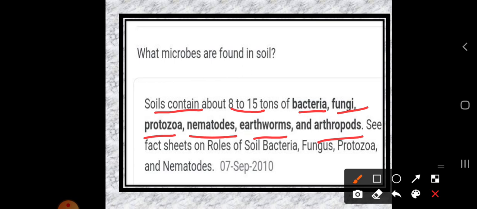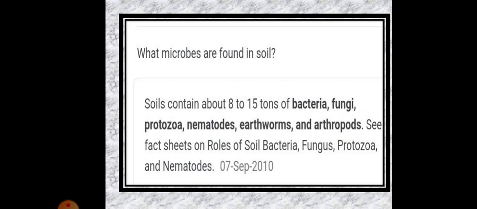See the fact sheets on the roles of soil bacteria, fungi, protozoa and nematodes. These are some examples you can find in the soil, but you cannot see them with your naked eyes. You need a microscope to see such microorganisms.